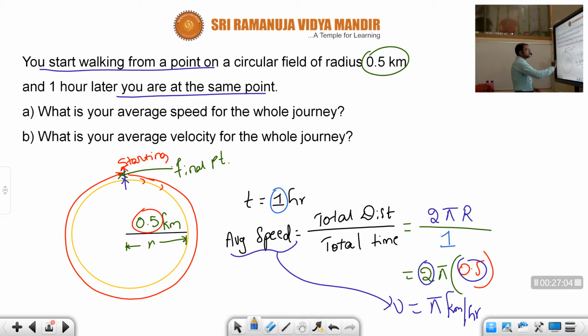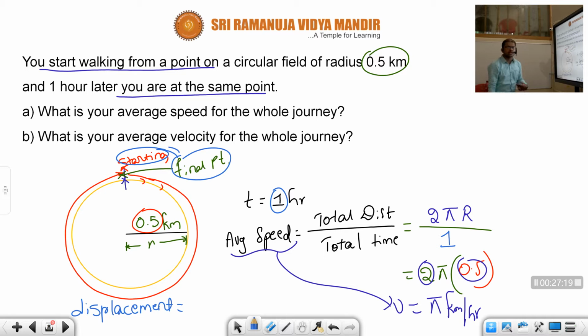Now let's answer this question. In this particular case, what is the displacement? If a body is moving in a circular path, starting point and final point both are equal. Whenever the starting point and final point are equal, what is the displacement value? Displacement is 0. Whenever the displacement is 0, what will be the velocity?